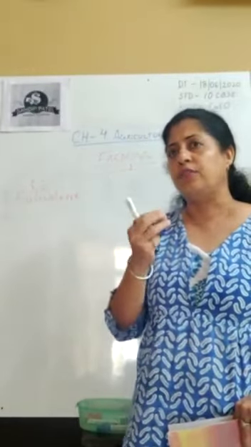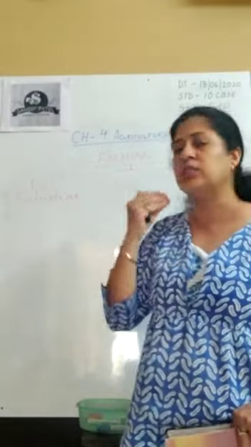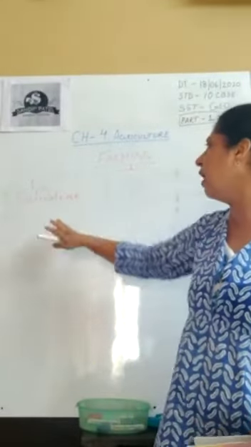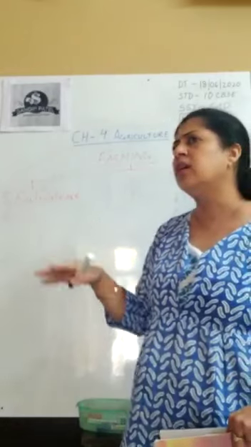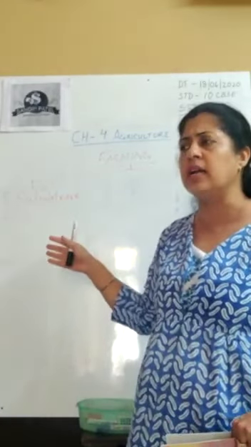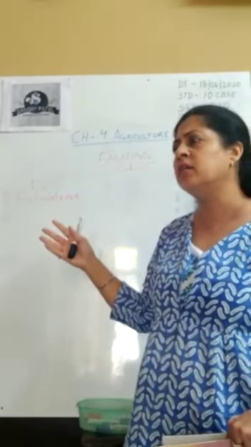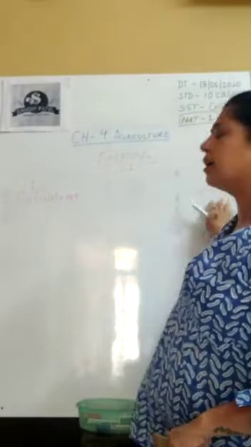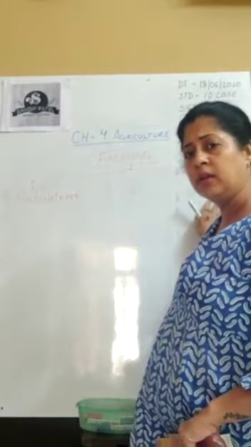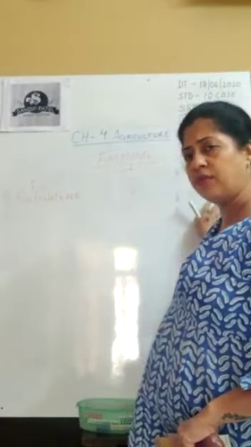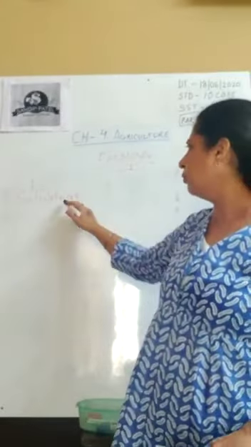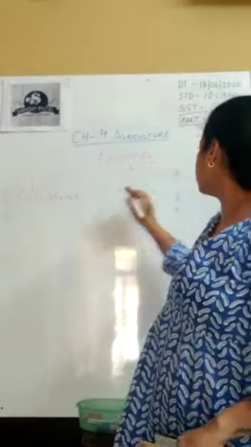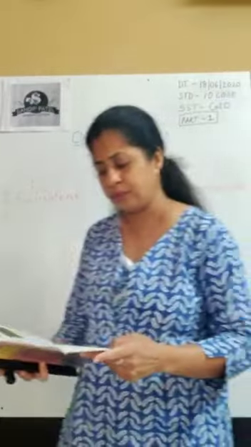There, the first and foremost thing is to satisfy the needs. They may cultivate a little more, but the target is not like commercial farming. The focus is not only on profit earning. So we'll try to understand subsistence and commercial farming.